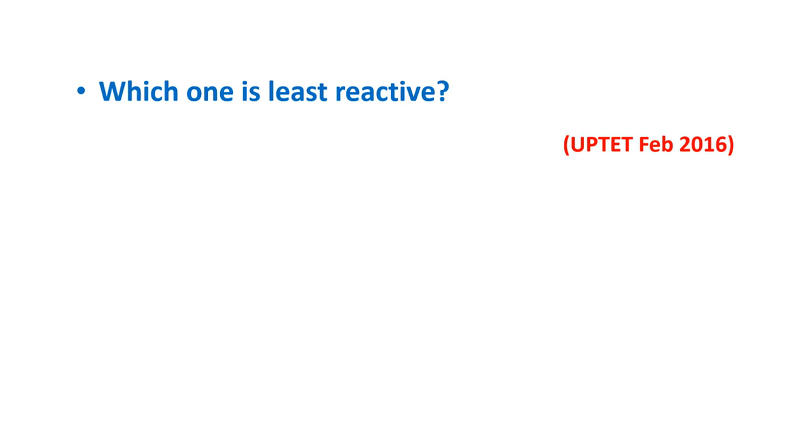Which one is least reactive? Iron, copper, silver and gold. Answer is gold. Gold is least reactive out of these 4 options.